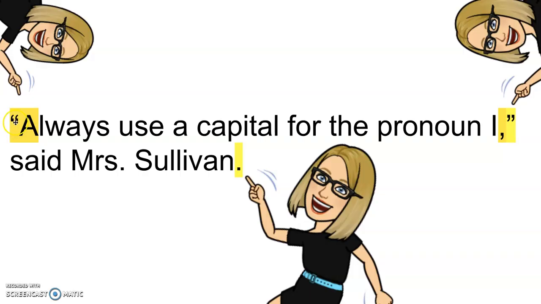So we start with quotation marks, our capital. We say the things that are being said. Our comma comes here, our quotation marks, and then we punctuate at the very end of the total sentence.